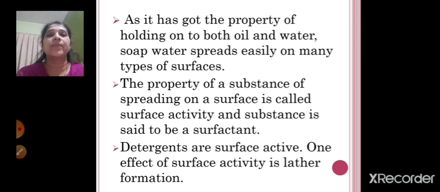For removing oily parts, soaps and detergents are used. The property of a substance spreading on the surface is called surface activity, and the substance is called the surfactant. So detergents are surface active, right?